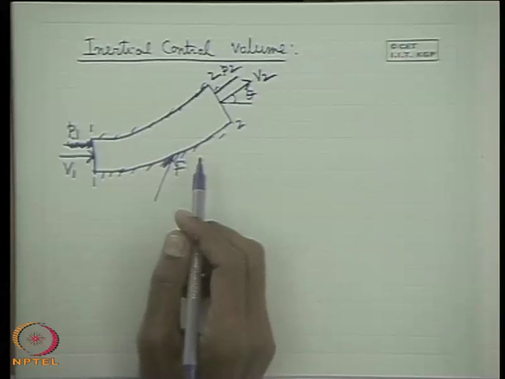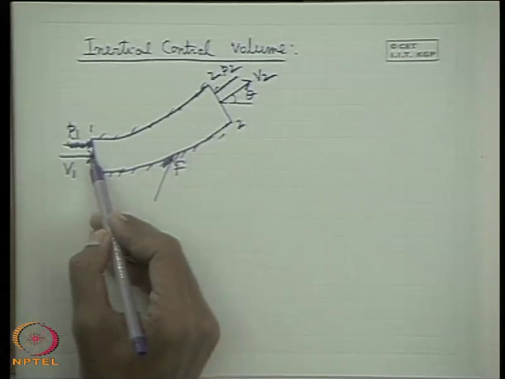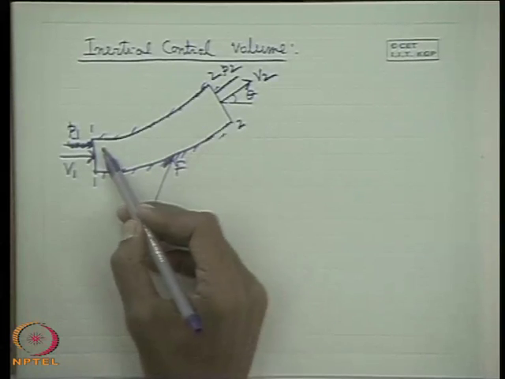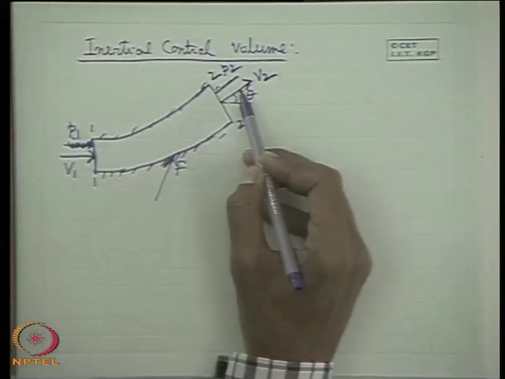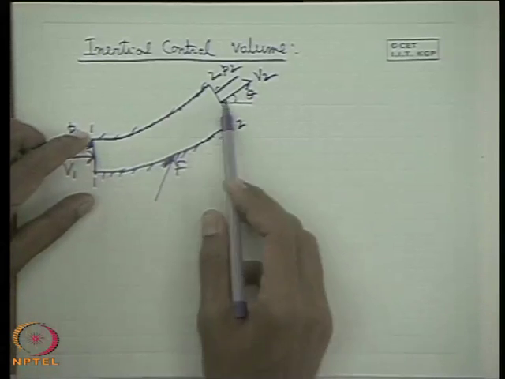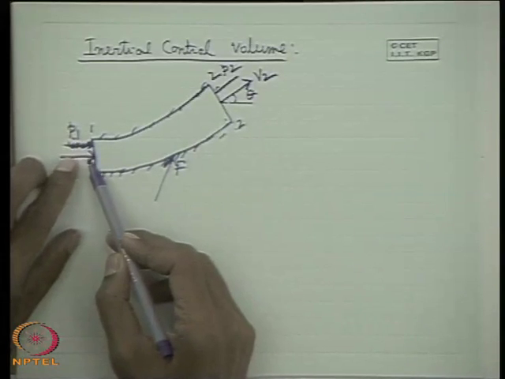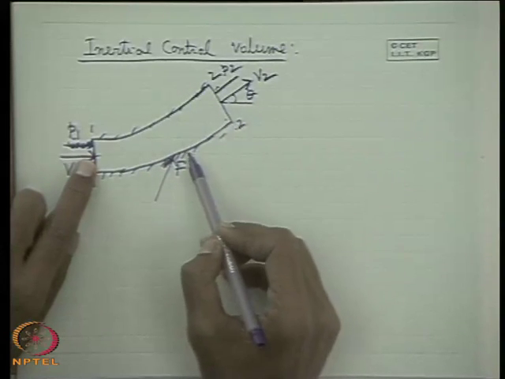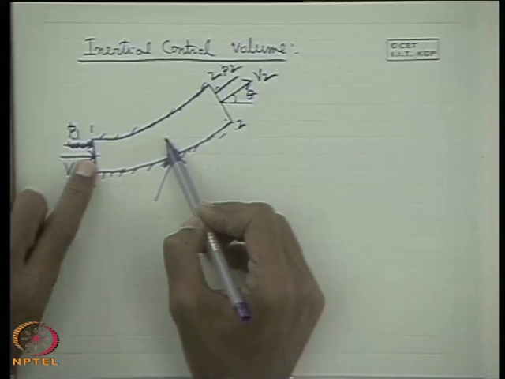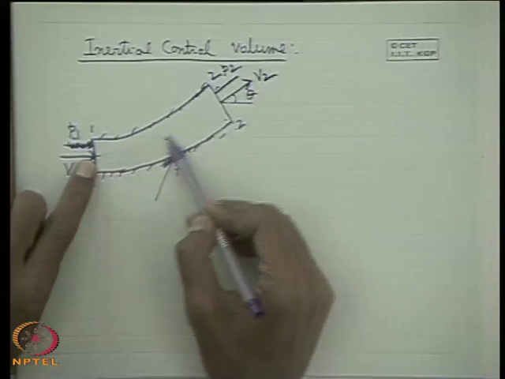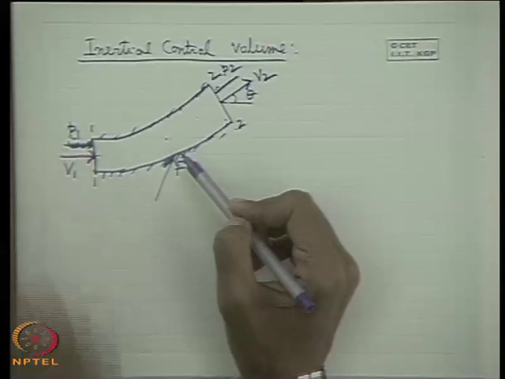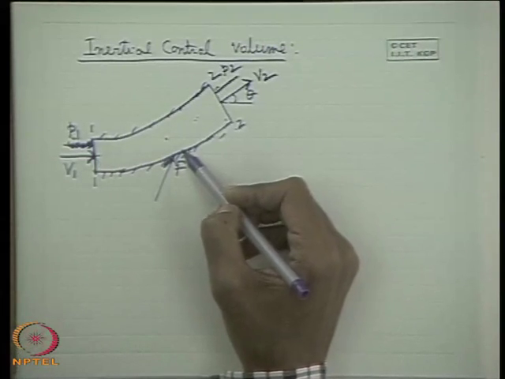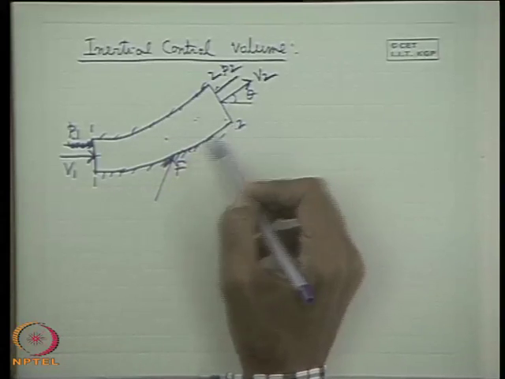Now, physically, how does the force come into the picture? When the fluid flows through this bend, it suffers a change of momentum. Each and every fluid mass flowing through it suffers a change of momentum. So, where does it get this from? The bend produces the change of momentum in the fluid particles while flowing through it. That means, according to Newton's second law, the bend is the culprit that first exerts force on the fluid to cause its change in momentum. Therefore, according to Newton's third law, the fluid exerts the same force in the opposite direction on the bend. This way the bend gets a force.